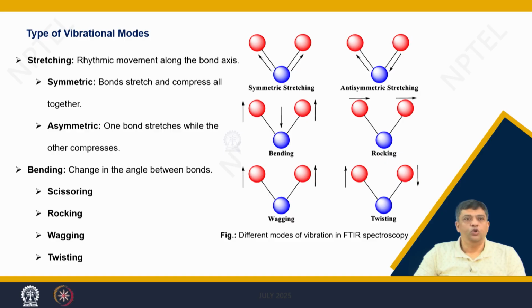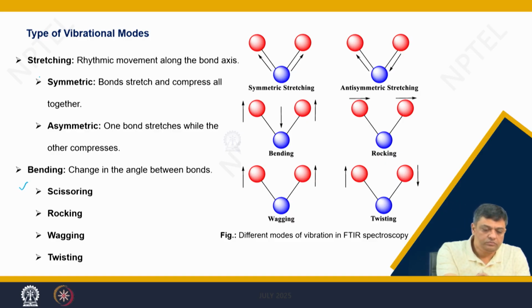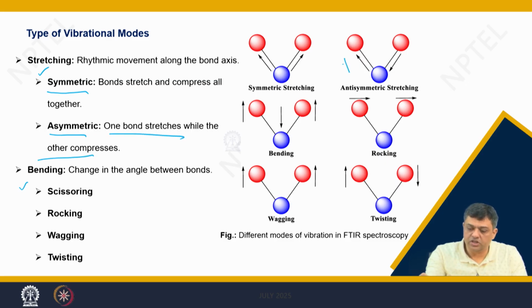So, you can have two types of modes, stretching or bending. You can have symmetric stretching modes or asymmetric, where one bond stretches while the other compresses.